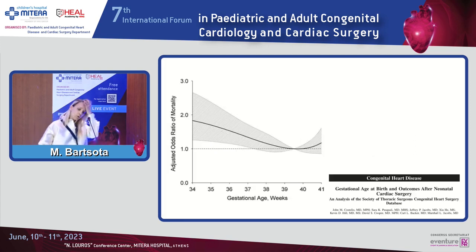Again, to support what I told you earlier, that even the early term period has an adverse impact on outcome, this study from 2014 that included more than 4,500 neonates who underwent surgical repair during the first 28 days of life showed that even being born at 37 to 38 weeks had a statistically significant worse mortality, more postoperative complications, and longer length of stay. So it is important to avoid even this period of time if we can, when we decide about timing of delivery of these patients.